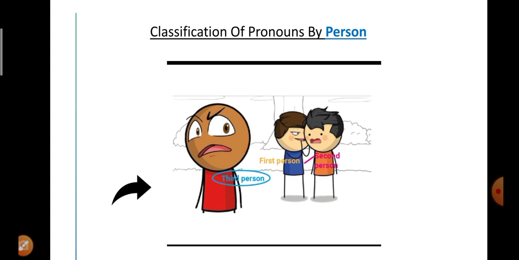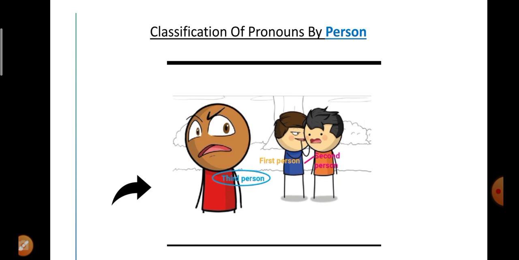Now, classification of pronouns by person. There are three persons: first person, second person and third person. There is a picture here where you can see three persons. The first person is wearing blue, the second person is wearing orange and the third person is wearing red. Now how to differentiate between first person, second person and third person? Listen carefully.